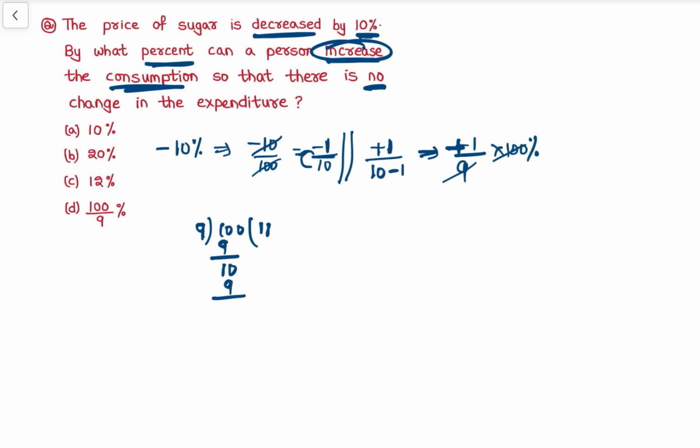Since it is positive, it is an increase in consumption so that there is no change. That is कितना? See, 100 by 9 दिया तो we no need to do calculation also. और अगर ये भी पूछ सकता है ऑप्शन में 11 1 by 9%, so this would be the answer again. Simple. ये भी rule based question. Now let's see next.